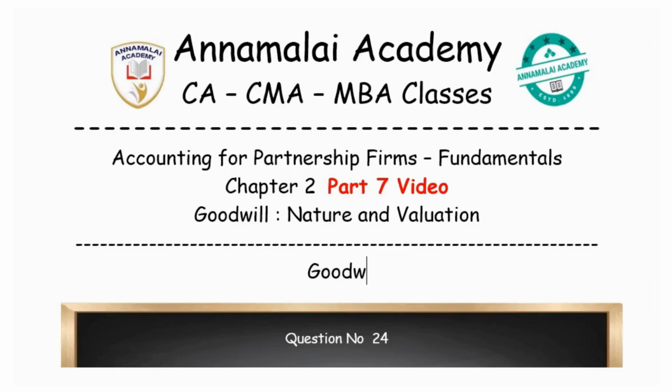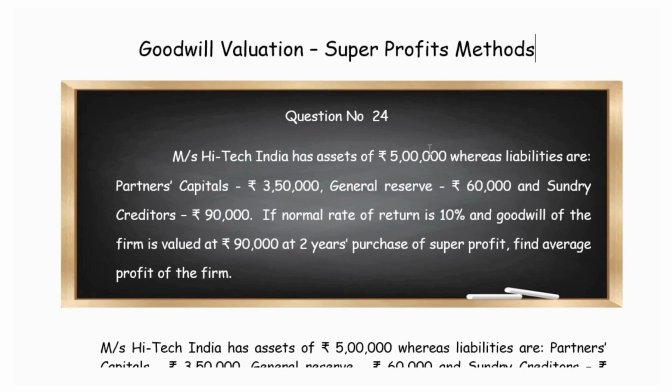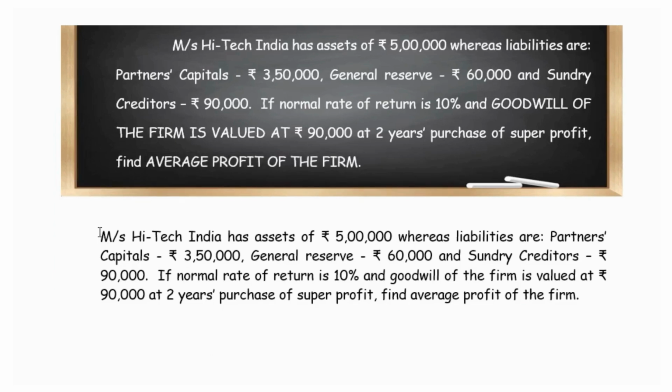So next question in goodwill valuation through super profits method. We are given the question details about the assets and liabilities. In this question, we are readily given the goodwill value, and we are asked to estimate the average profit of the firm. That is, we have to reverse work the question details.